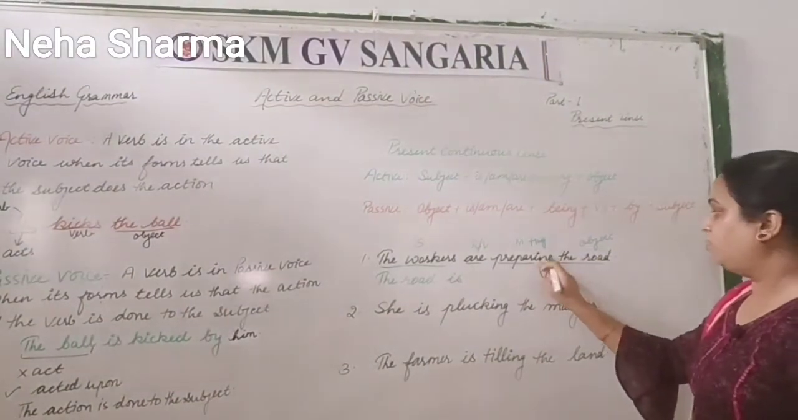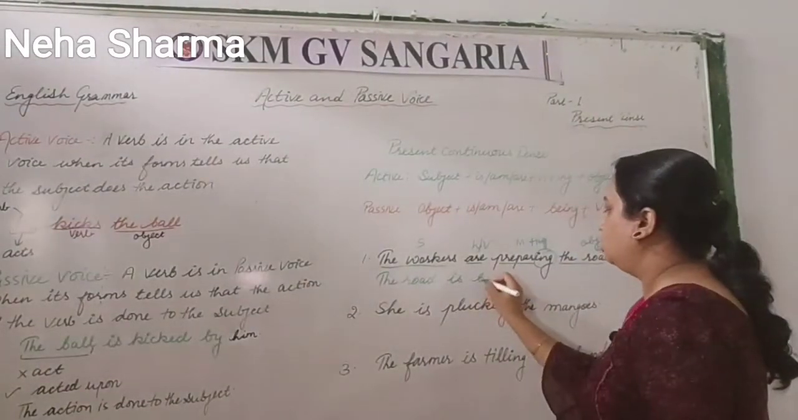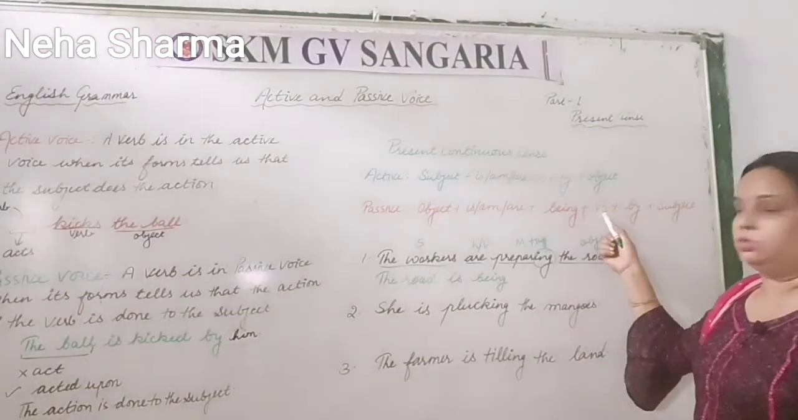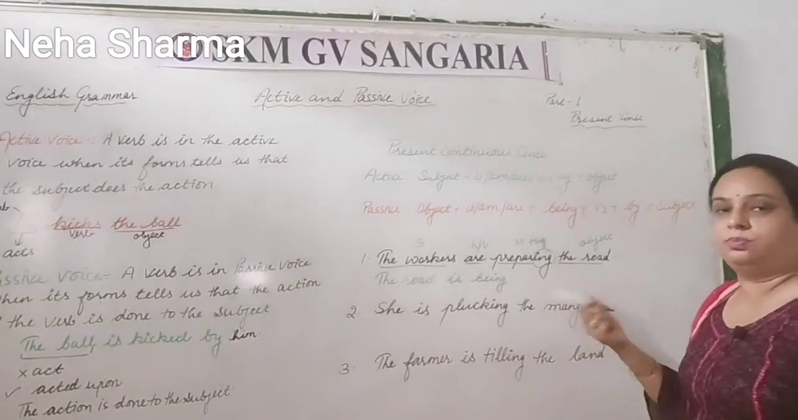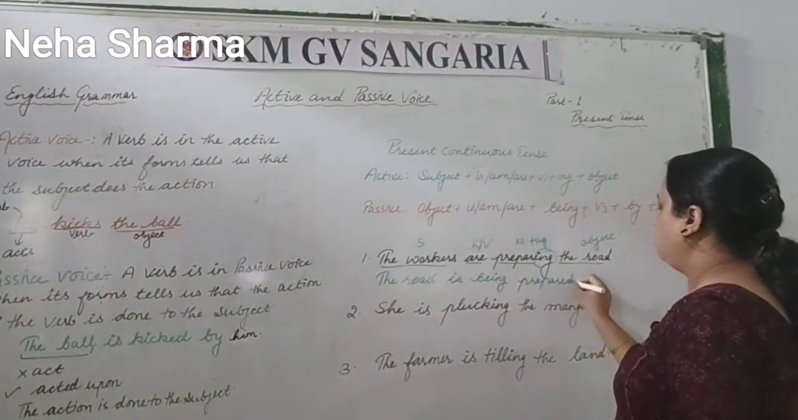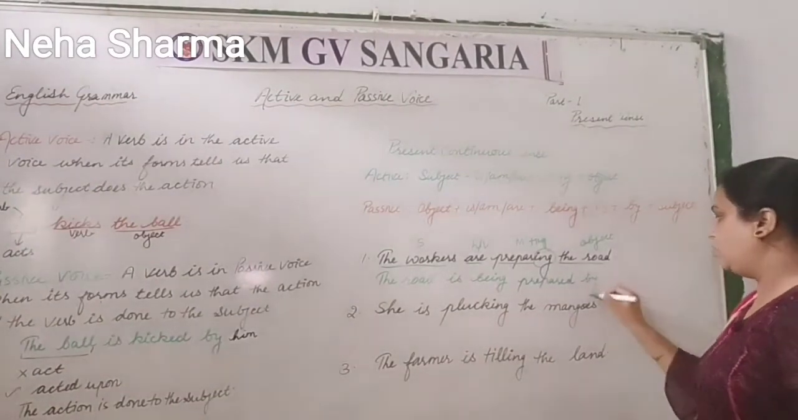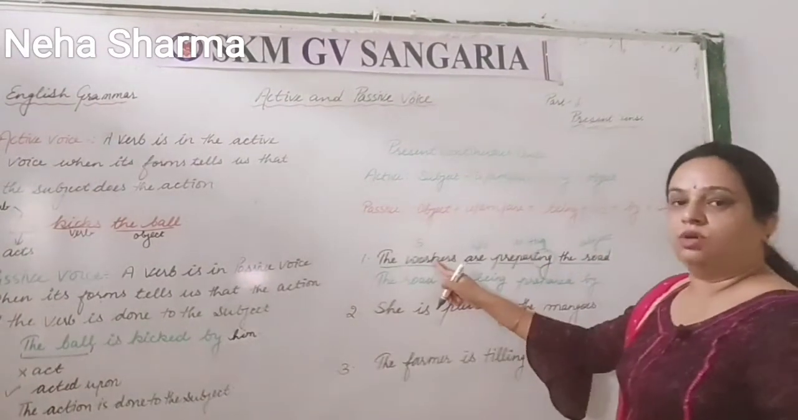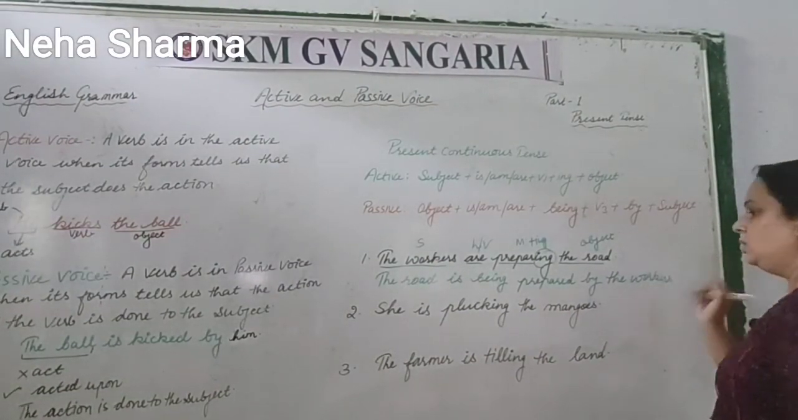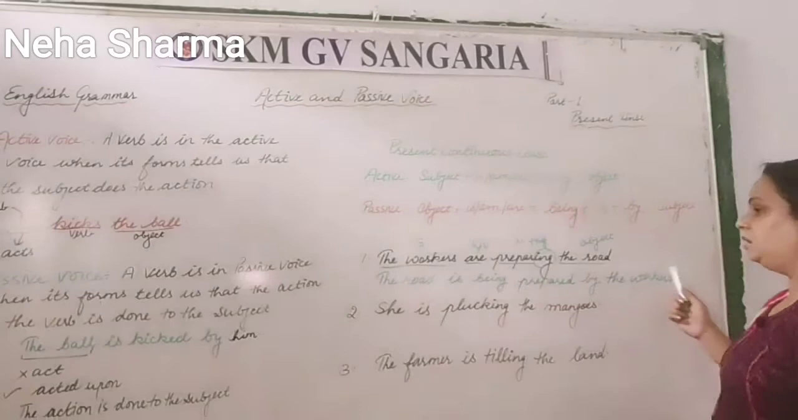This ing form you have to pick from here and change it to being. So the road is being. Now what is the next one? Verb third. Prepare is the basic form and the third form is prepared. Third form you have to apply: is being prepared. Now next one is by. By you have to keep as it is, and the subject is the workers. So you do it as it is, by the workers. Clear? So the answer is: the road is being prepared by the workers.